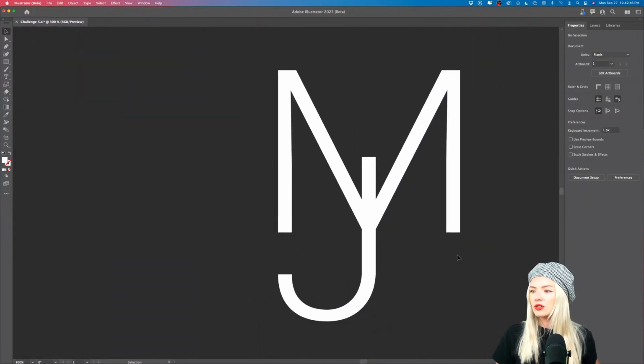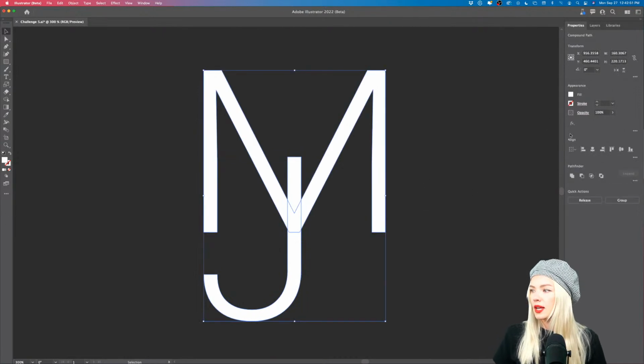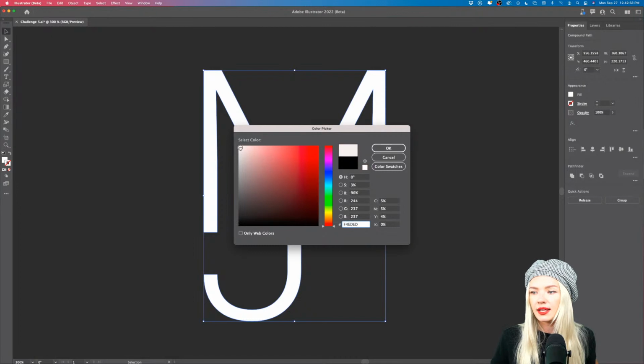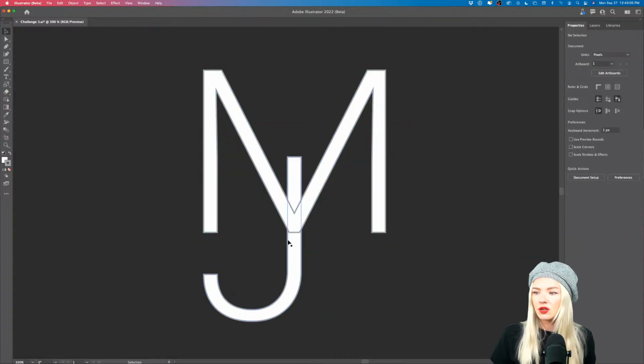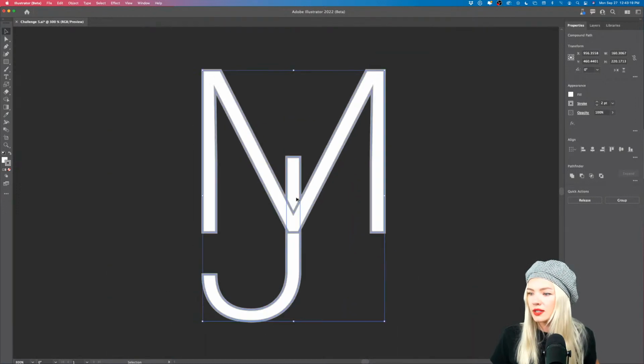Now we're going to select both of these letters and add a stroke. So we're going into the stroke settings, or we can also go in here where it says fill and stroke, and double click into that and create a white stroke. Or maybe we can create a gray one so we can see it. All right, so we have that stroke now. Let's adjust the stroke first and make it slightly larger. I am going for 2 points.